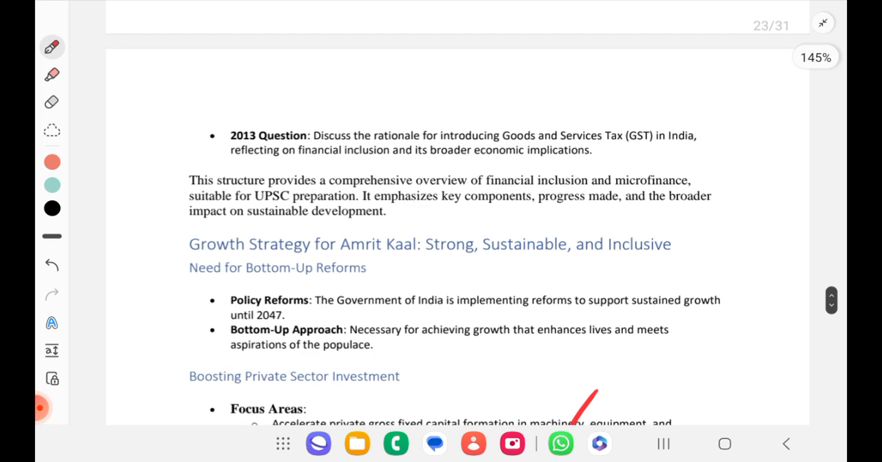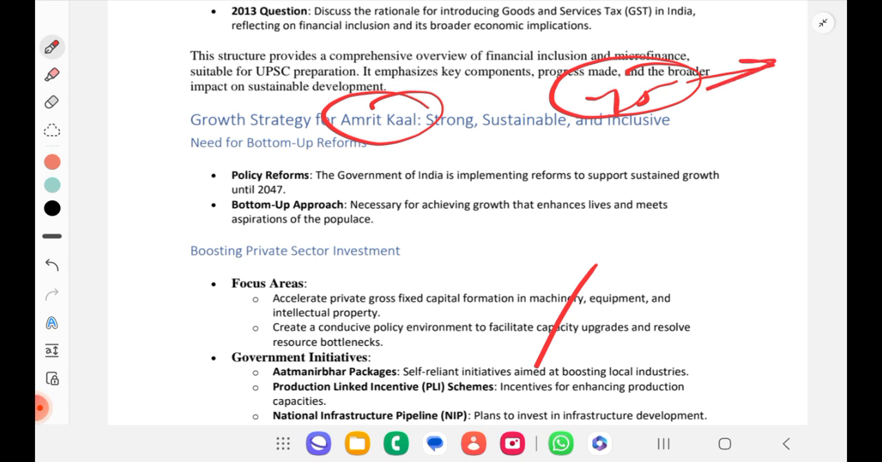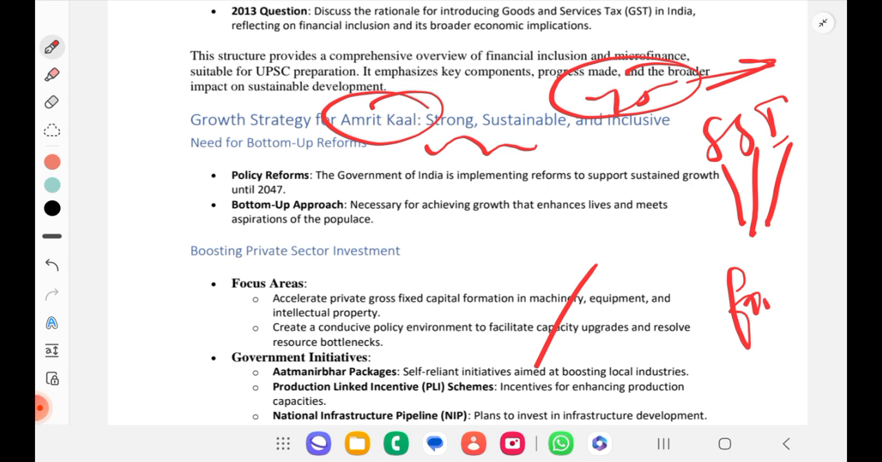And even we have a growth strategy for Amrit Kaal. 75 years of independence, later we started with Amrit Kaal. So for that we have a strategy. What is that? Strong, sustainable, inclusive growth. SSI. Strong, sustainable, inclusive. Before we have seen fast, inclusive and sustainable. Right. Now for Amrit Kaal, this also you can use. As a growth strategy for Amrit Kaal, we have strong, sustainable and inclusive growth. So where we are going for bottom up reforms or approaches.